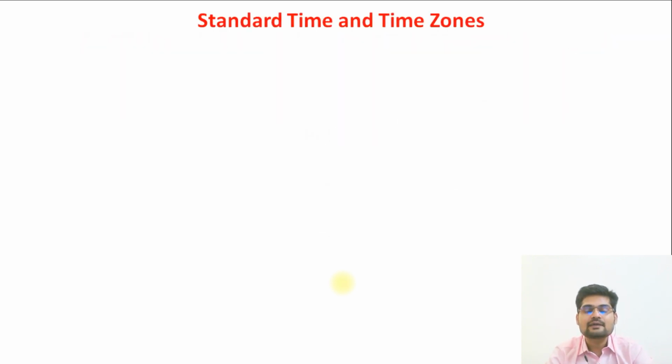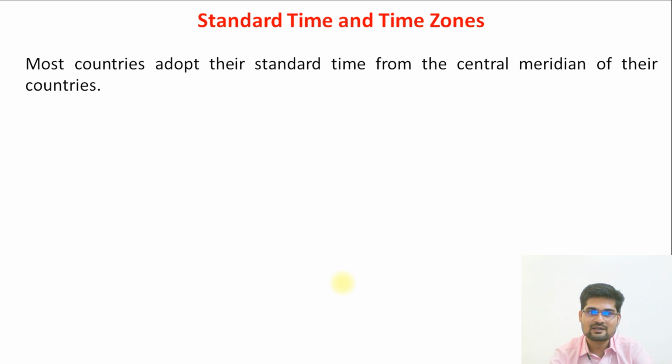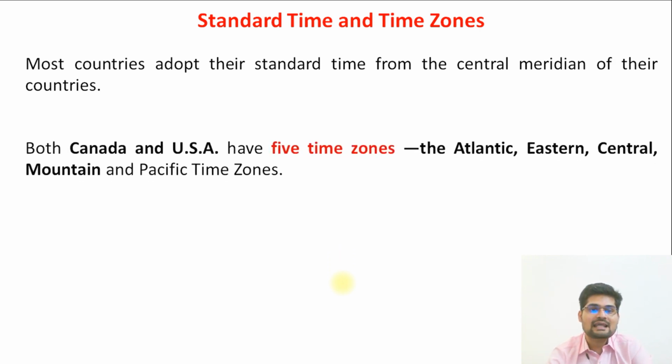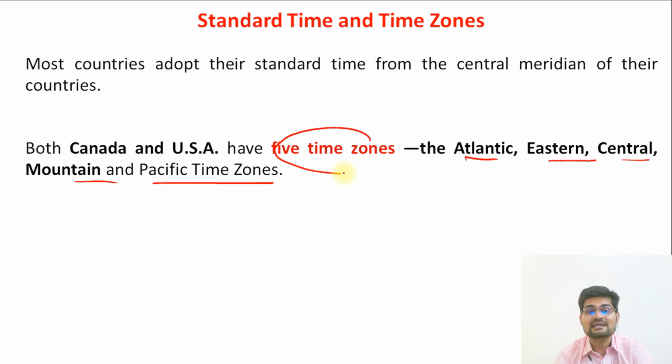That's important. Then we have another concept of standard time zones. So what is this standard time and what are these time zones? Let's understand. Most of the countries adopt their standard time from the central meridian of their countries. Alright, the meridians are important here. So both Canada and USA have 5 time zones. Remember, 5 different time zones. What are those? The Atlantic, the Eastern, the Central, the Mountain and the Pacific. So remember, these 5 time zones are important in US and Canada.